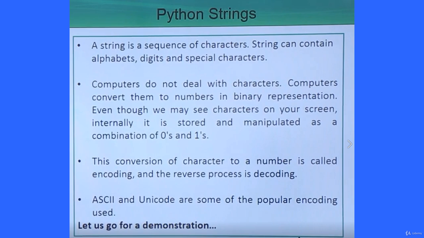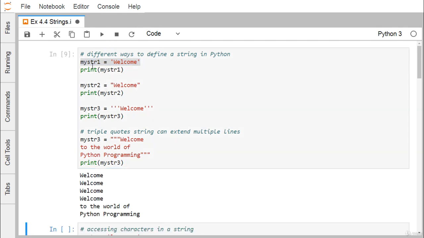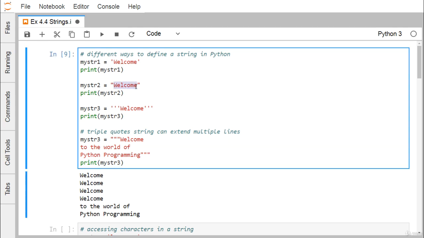In Python, a string means a sequence of characters. So let us see the different ways to define a string in Python. This is way number one, where welcome has been enclosed within single quotes. If we print my str1, I'm getting this welcome here. Here welcome is enclosed within double quotes. Here welcome is enclosed within triple single quotes. In this way we are getting welcome printed.